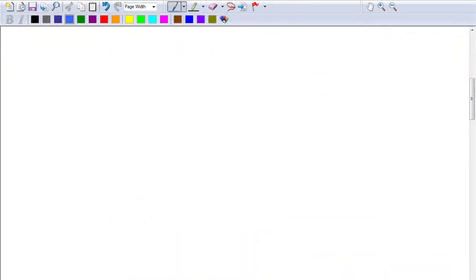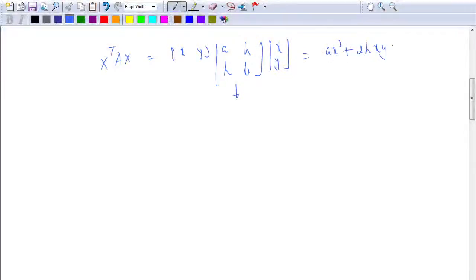Alright. So the important thing here for me is that I'm supposed to look at X transpose AX. So X transpose AX is (X, Y) here. Then I have a matrix here, say A, B, B, C, because I want this to be a square matrix. So let me not write this. I think I should write here A, H, H, B and (X, Y) here. Suppose I write this. If I multiply it, what I get here is A times X square plus 2HXY plus B times Y square. This is what I get.